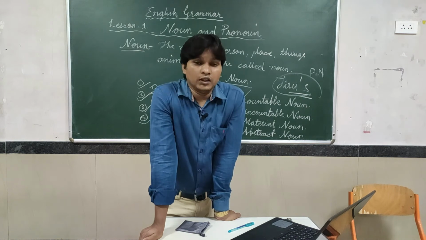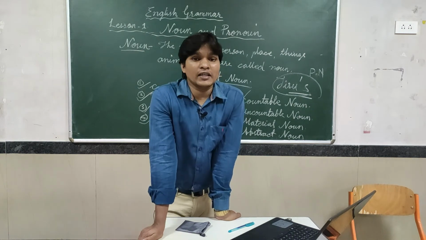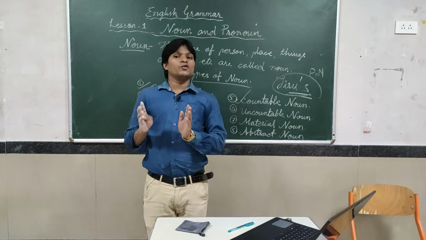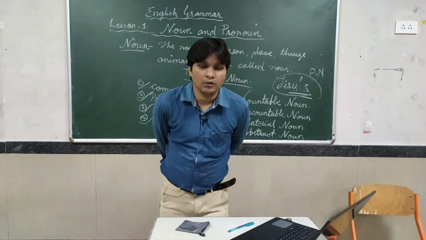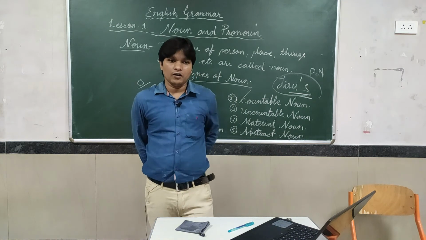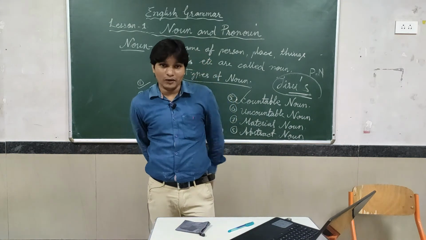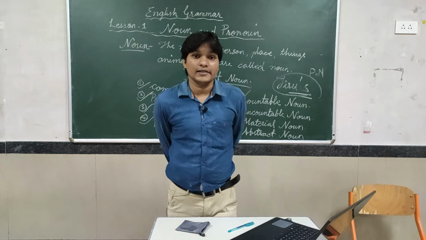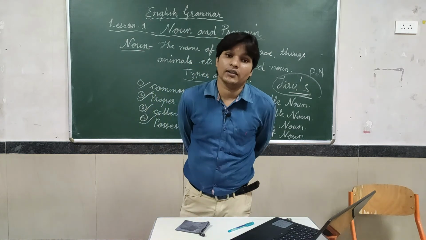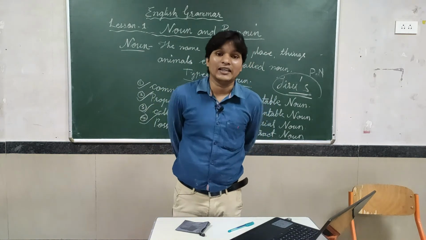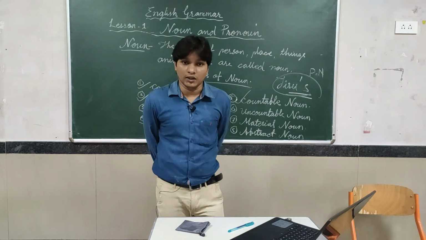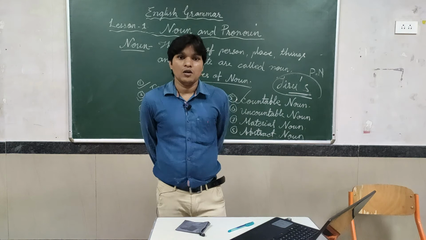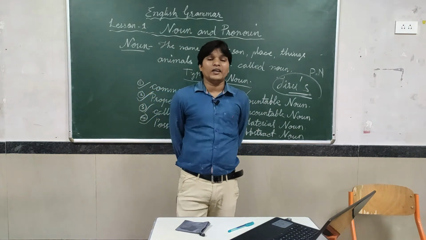Next, the things which we cannot count and cannot make into a plural form are known as uncountable nouns. For example, hair, can you count it? Salt, can you count it? Water, can you count it? Milk, can you count it? Sand, sugar, milk. So these all, we cannot count.